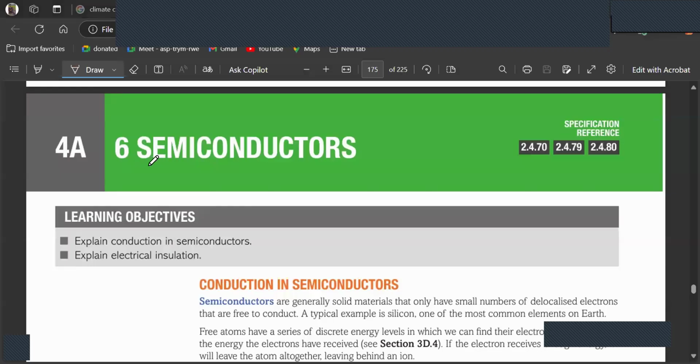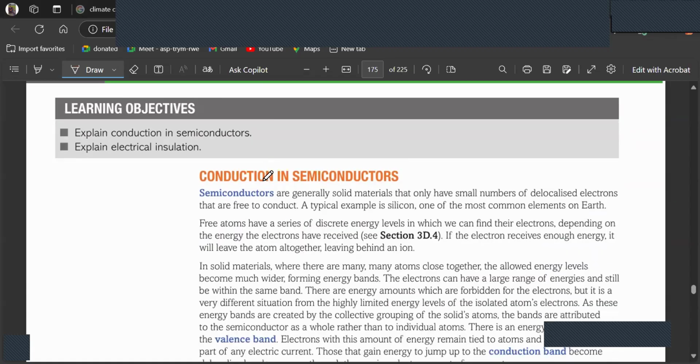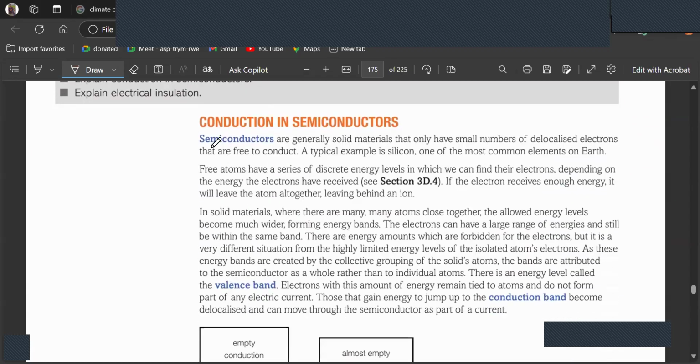So, starting out with the last part of your topic number 4A, conduction in semiconductors. As we discussed, the main difference between normal conductors and semiconductors is that conductors have a lot of free delocalized electrons and they are better conductors. But semiconductors have a very small number of delocalized electrons as well, which are free to conduct.